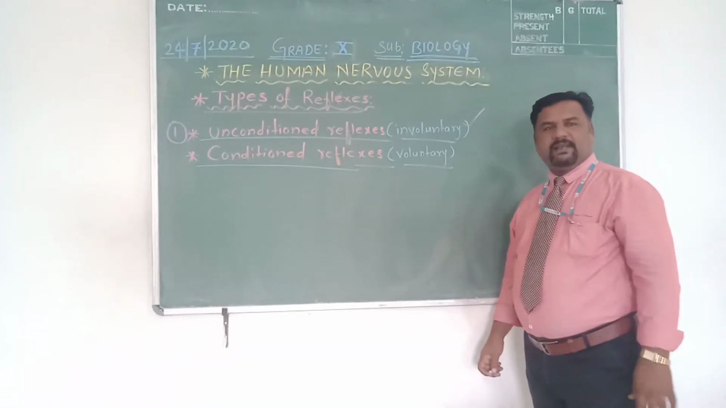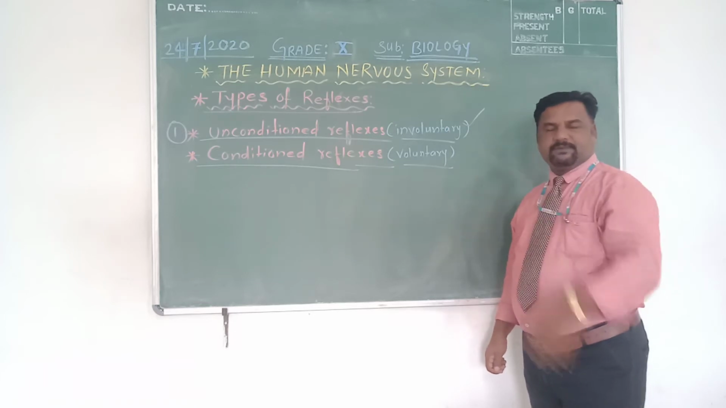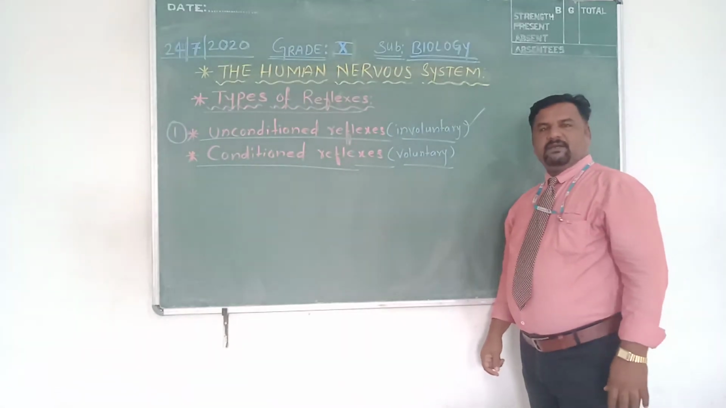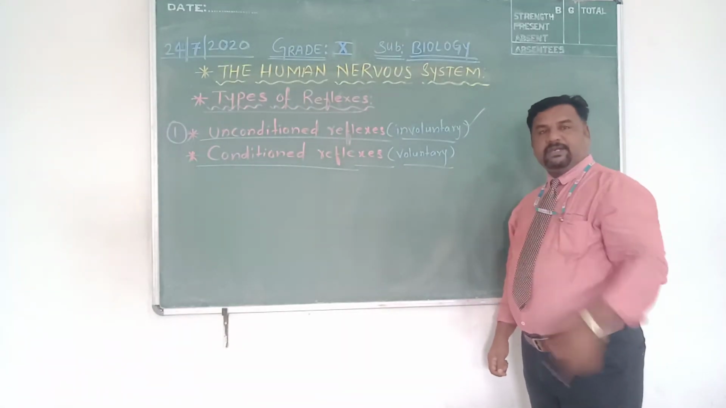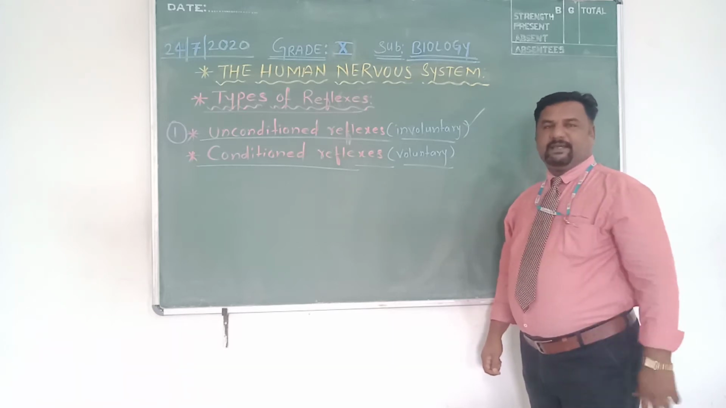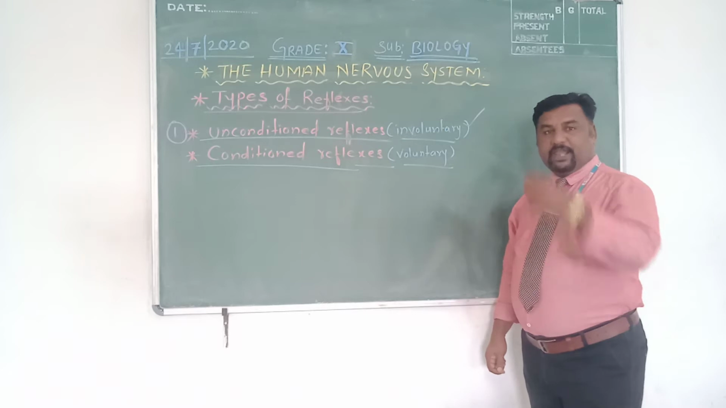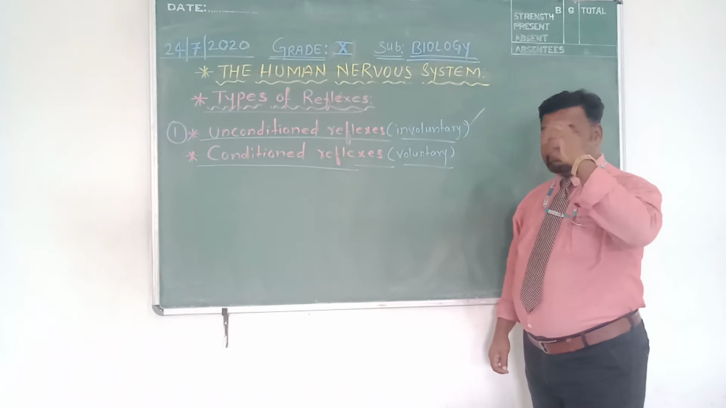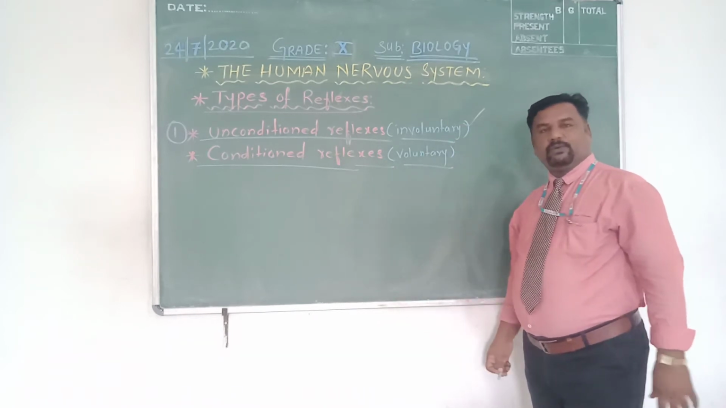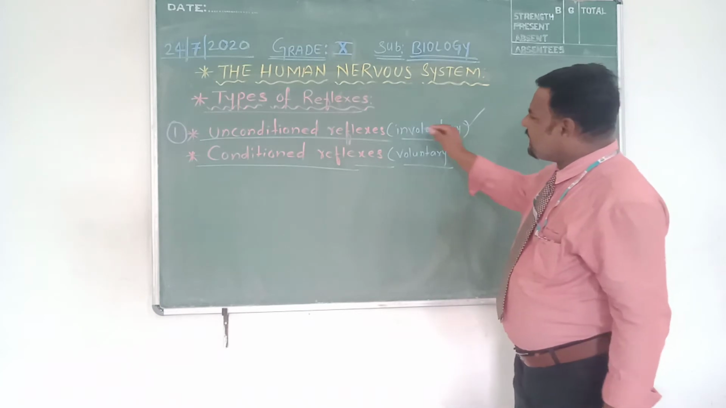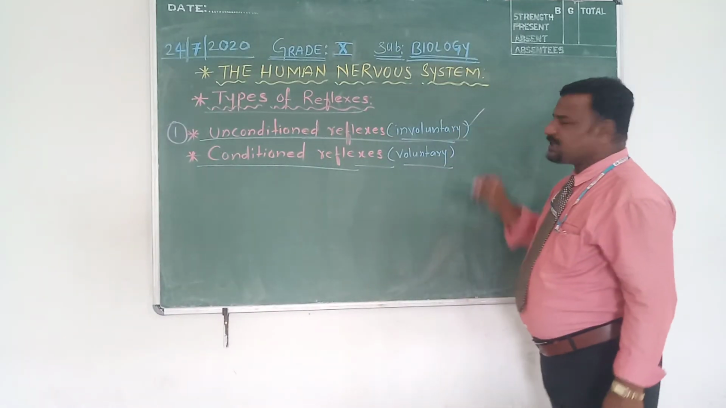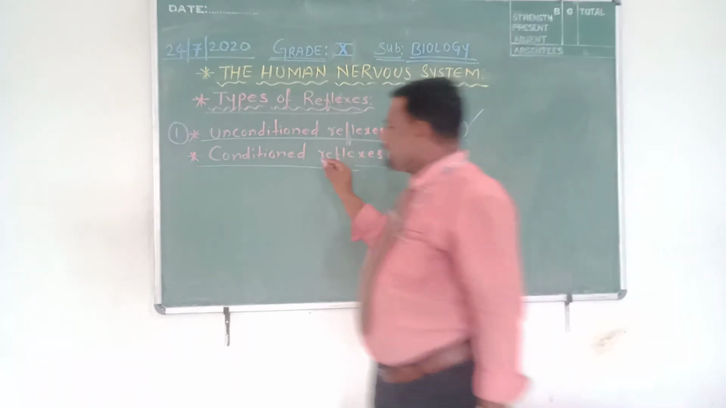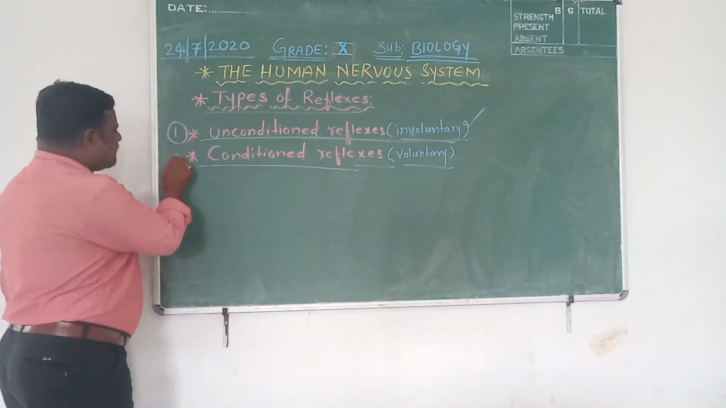One example is sucking of milk by an infant from the mother's breast. Another example of this unconditioned, involuntary reflex: as I told you, they are unconscious and inborn. If any object is brought closer to the eye, the eyelid starts blinking. So these are examples of unconditioned reflexes, which are involuntary and inborn.